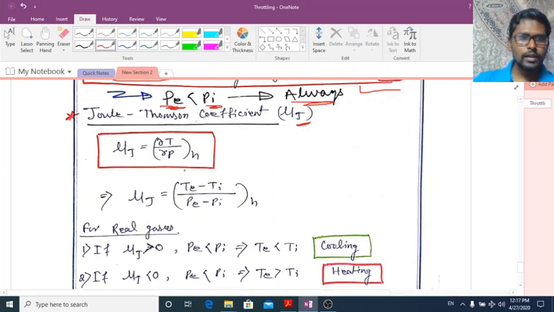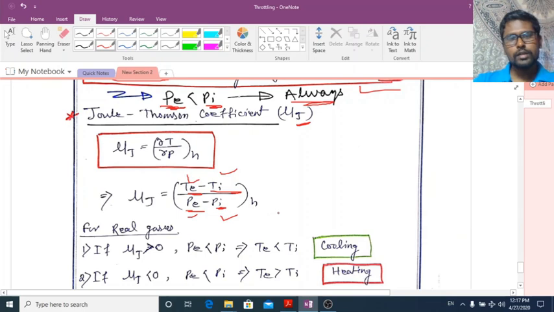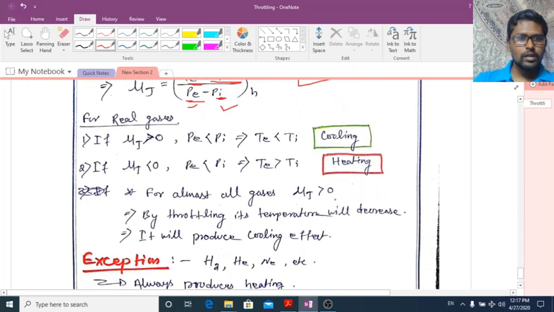Here del T can be written as final temperature Te minus Ti. Similarly, we can write del P as final pressure Pe minus pressure Pi. That is, exit temperature minus inlet temperature, or exit pressure minus inlet pressure, at constant enthalpy.